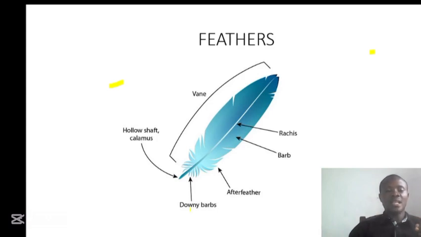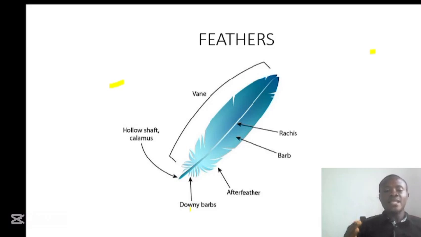And we have the downy barbs. You can see this barb that is pointing towards the skin. It is what we call the downy barbs. And you can see another fluffy one, just like the downy barb, but it is pointing upwards. That is what we call the after feather. And just after the after feathers, you can see strong barbs that are pointing towards the tip, and they are closely packed together. These are what we call the barbs, or you can call it the main barb.